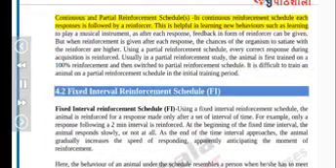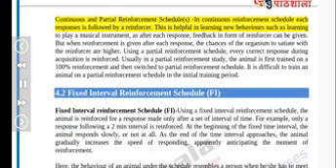Continuous and partial reinforcement schedules. In continuous reinforcement schedule, each response is followed by a reinforcer. This is helpful in learning new behaviors such as learning to play a musical instrument, as after each response, feedback in form of reinforcer can be given. But when reinforcement is given after each response, the chances of the organism to satiate with the reinforcer are higher.